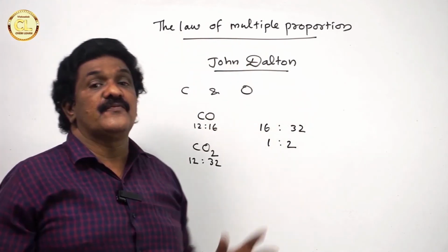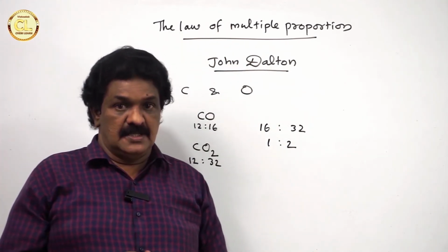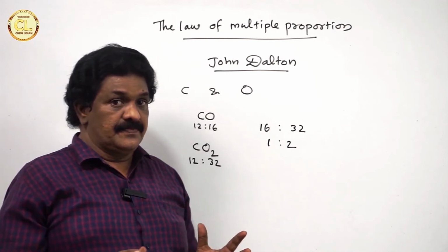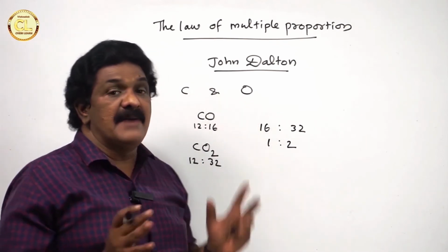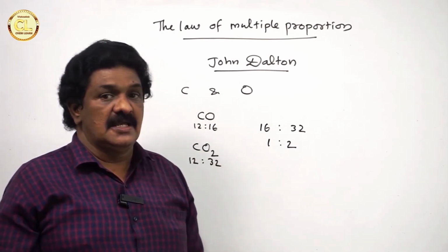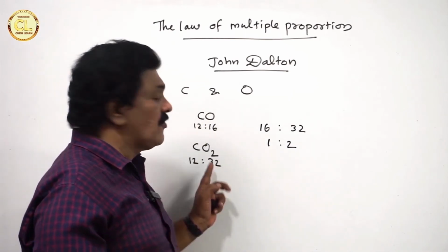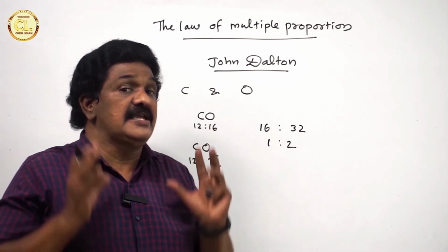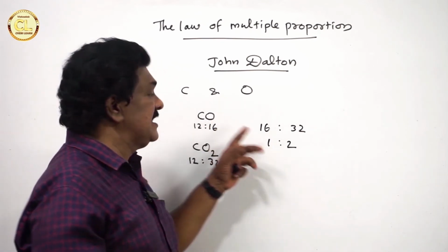This is the basis of the law of multiple proportions. So, the law of multiple proportions states that when two elements combine together to form more than one compound, the different masses of one of the elements that combine with the fixed mass of the other bear a simple ratio.